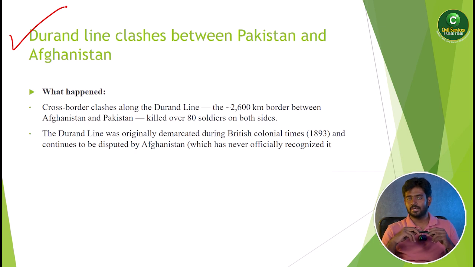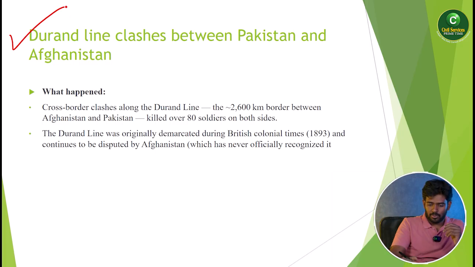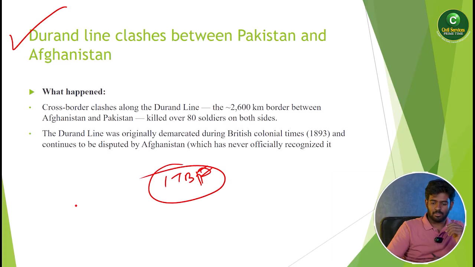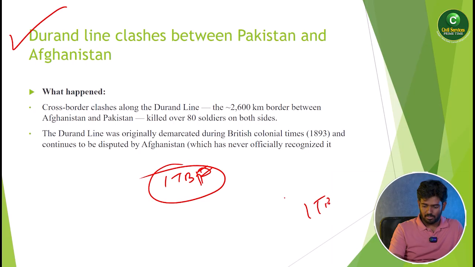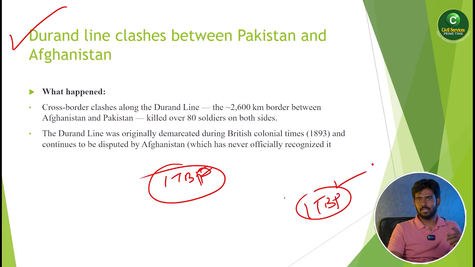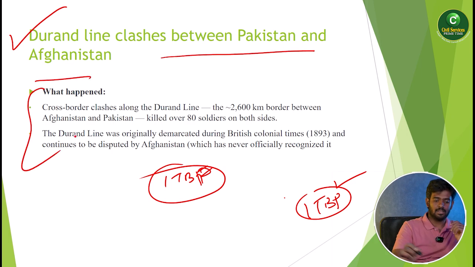And with China, we have what is called the McMahon line. The line we have between India and China is the McMahon line, which is monitored by the ITBP, the Indo-Tibetan Border Police. These people are going to monitor the India and China border. Okay, so what is happening here? The Durand line is between Pakistan and Afghanistan.